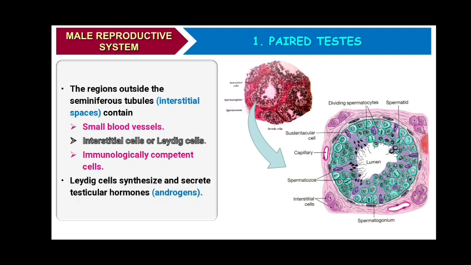Leydig cells synthesize and secrete testicular hormones, and these hormones are called androgens. So what is the function of Leydig cells? Leydig cells are present in the interstitial spaces, also called interstitial cells, and they synthesize and secrete testicular hormones, which are called androgens, or we can also call them male hormones.